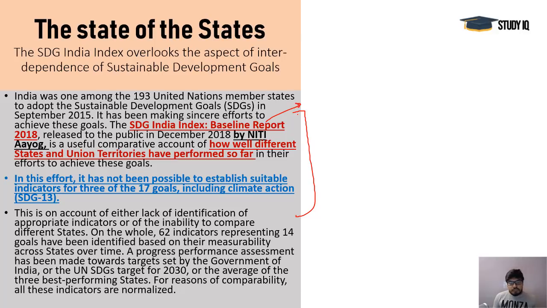So although they have done a commendable job and they are progressing according to their standards, the statistical methods they are using, the indicators they have created, and the way they are pursuing these goals and bringing out this data, that is a problem somewhere. That is why he's saying that the SDG India Index overlooks the aspect of interdependence of sustainable development goals.